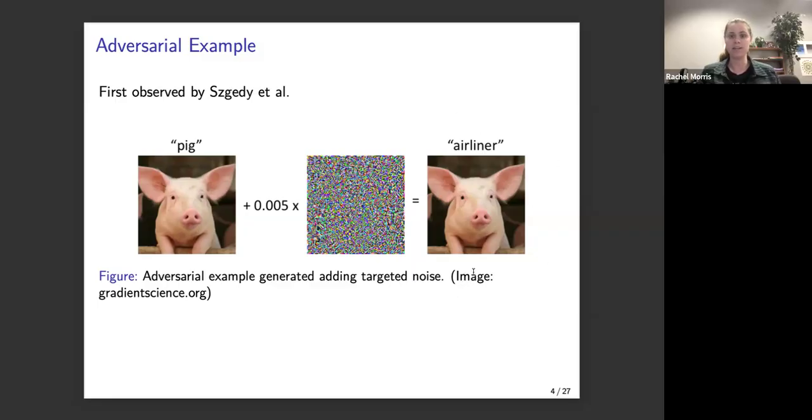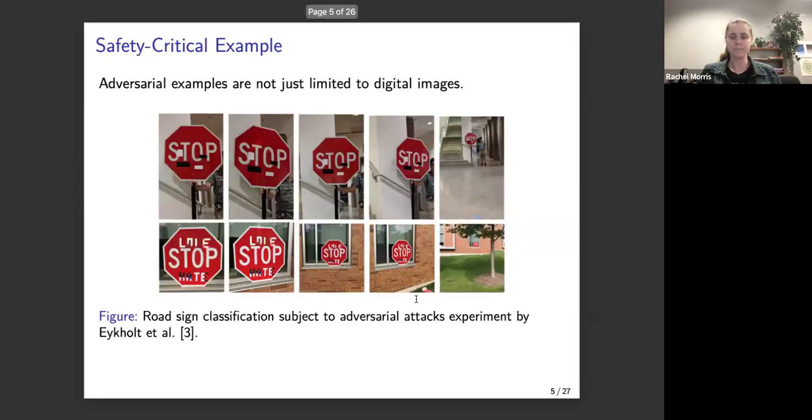One other thing I want to mention here is that not only does the classifier think that this is an airliner, but because of the way that it's being exploited, it's more confident that this second picture is an airliner than that the first picture is a pig. So there's obviously some undesirable behavior going on here that we really want to both understand and then be able to guard against.